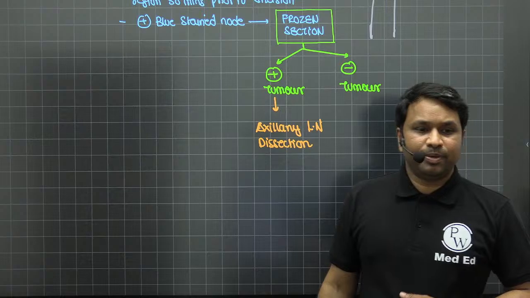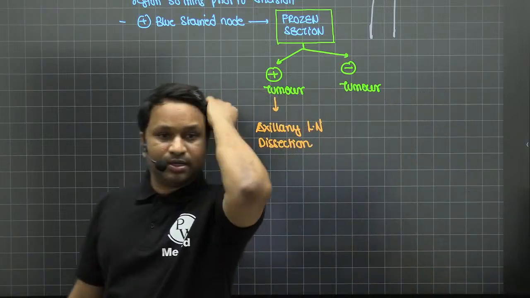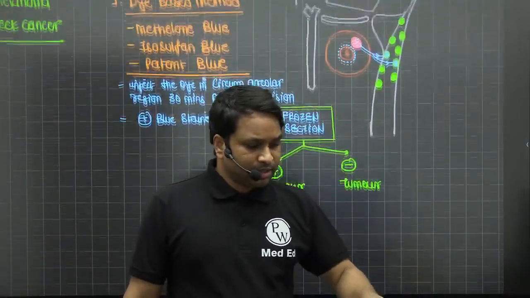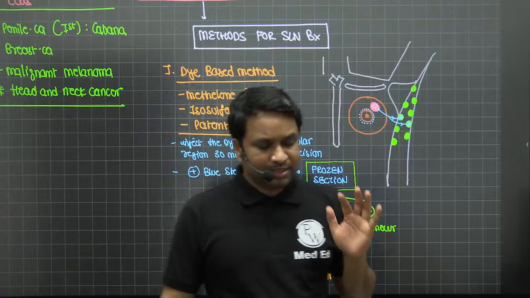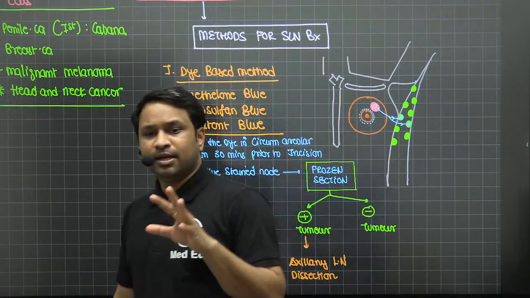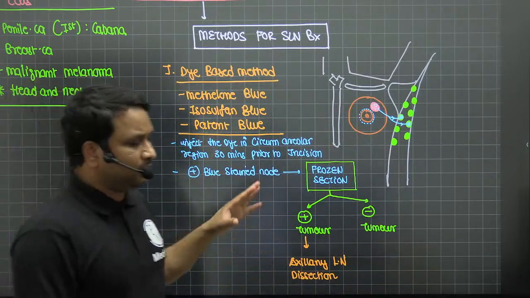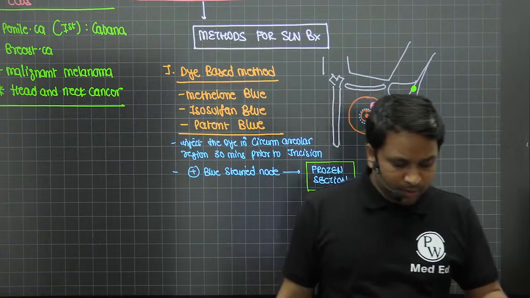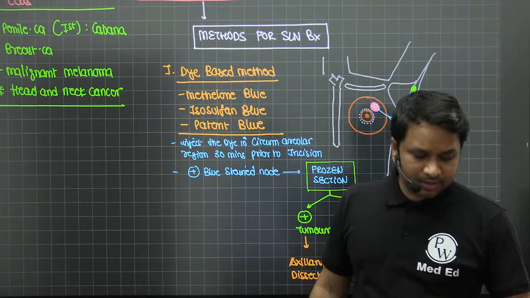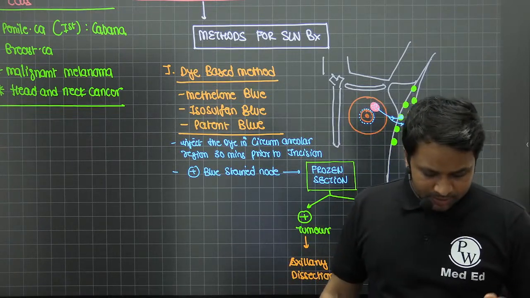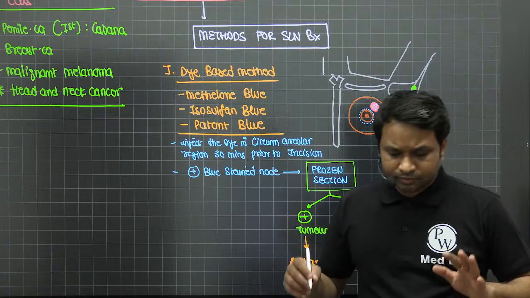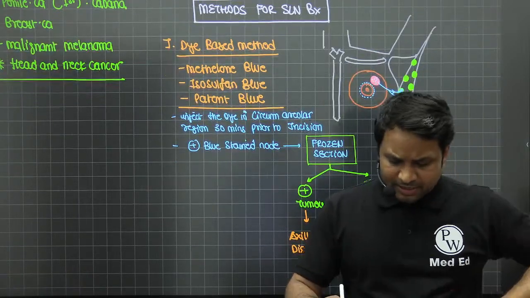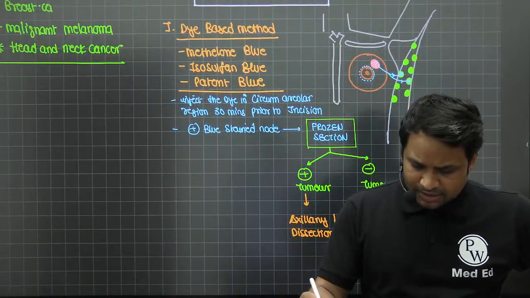You have to take the patient for axillary lymph node dissection. As simple as that. Okay. So this is our first method of doing a sentinel lymph node biopsy, and this is what we call a dye-based method. Right? Quite important. I hope everybody is clear with it. Right? Now, the problem with the dye-based method is, if you look at the complications, nothing comes easy, no?